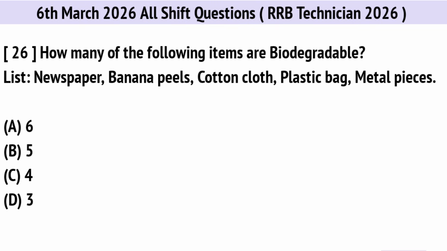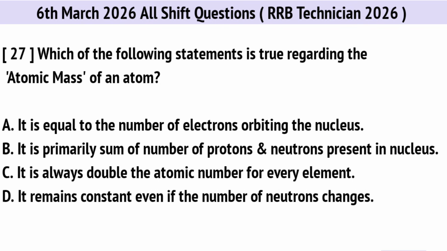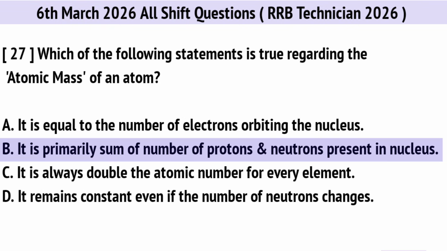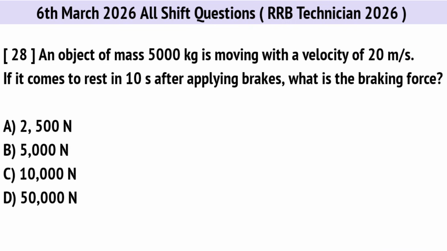How many of the following items are biodegradable? Right option is D, 3. Which of the following statements is true regarding the atomic mass of an atom? Correct option is B. It is primarily the sum of the number of protons and neutrons present in the nucleus. An object of mass 5,000 kilograms is moving with a velocity of 20 meters per second. If it comes to rest in 10 seconds after applying brakes, what is the braking force? Correct option is C, 10,000 Newton.